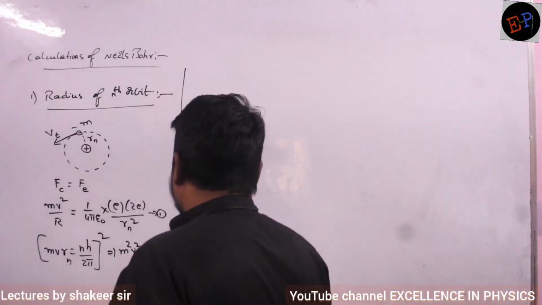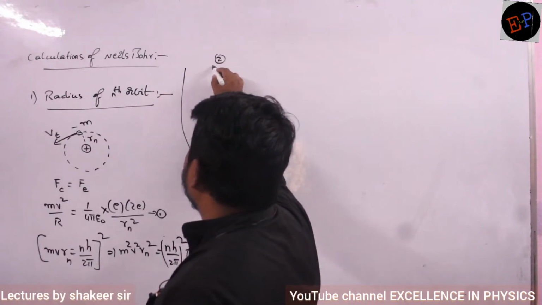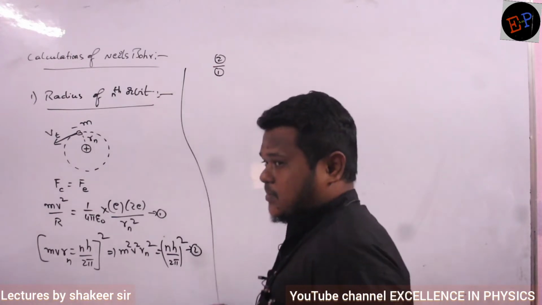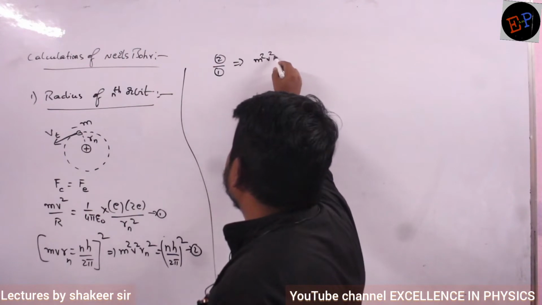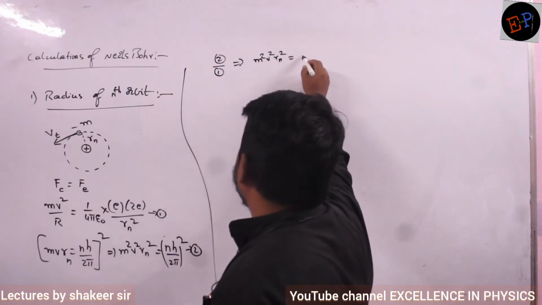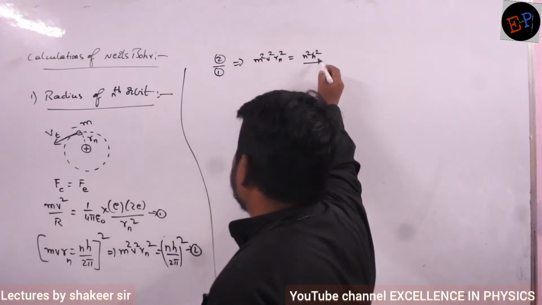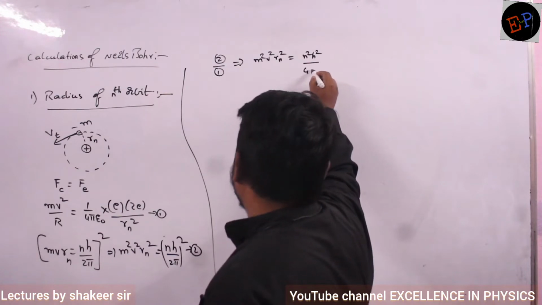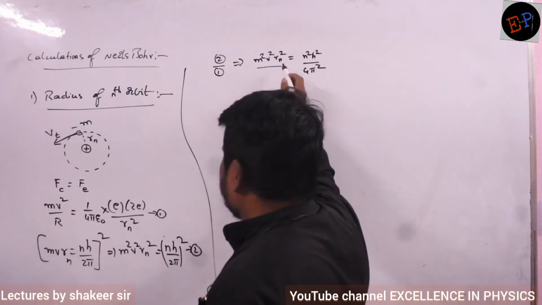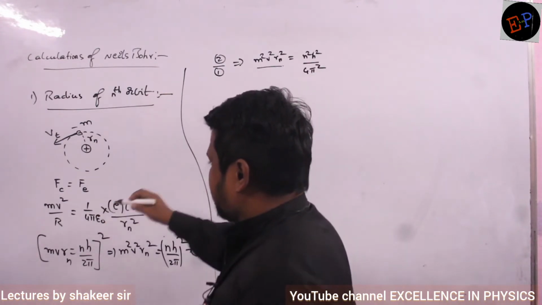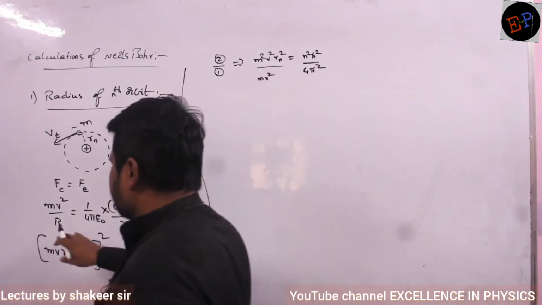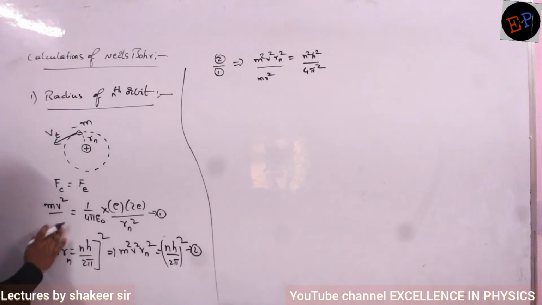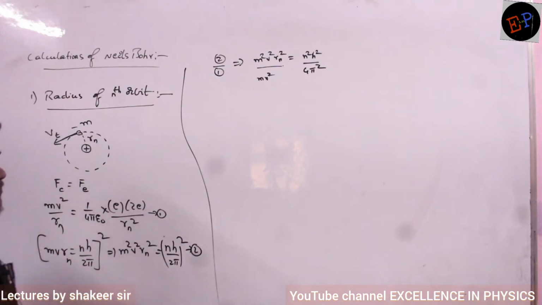So then what I will do is, I will divide the second equation by the first equation. If I start the division, then m square v square Rn square is equal to n square h square divided by 4 pi square, divided by, here I have mv square divided by, here instead of capital R, I can write Rn.